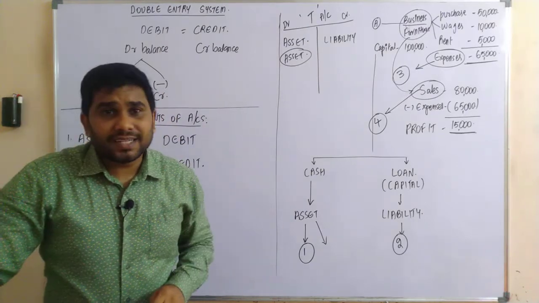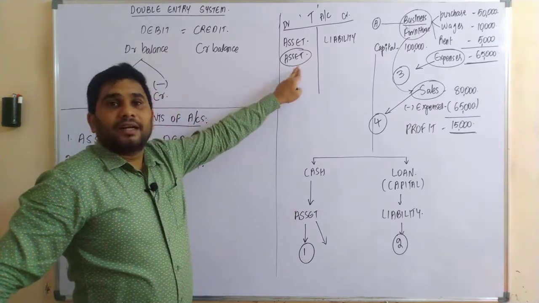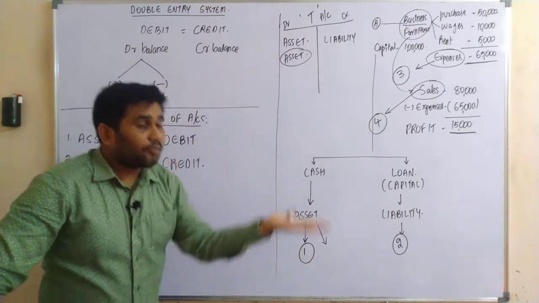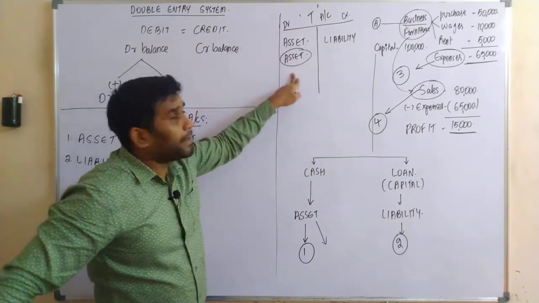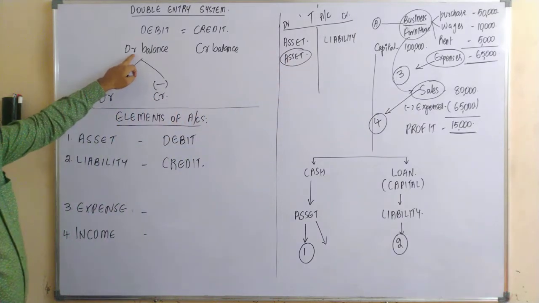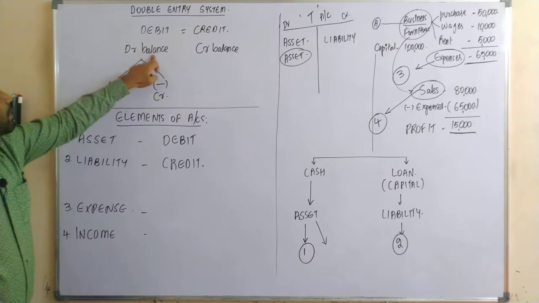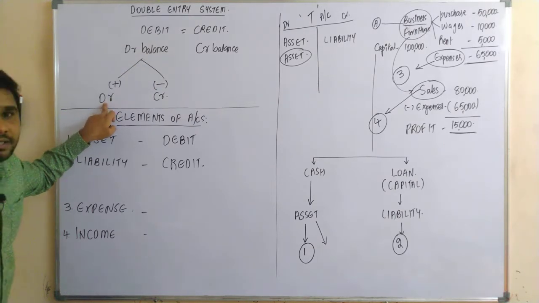So upon purchasing the other asset, it should be recorded on which side, sir? Debit side, because the assets are having the debit balance. If there is an increase in the asset, it should be recorded on the same side, that is nothing but your debit side. So that is the reason whenever there is an increase in the debit balance, it should be debited. It should be recorded on the debit side.